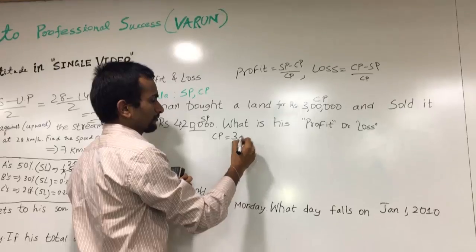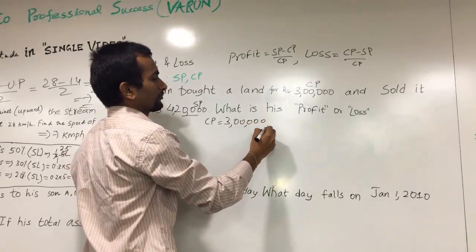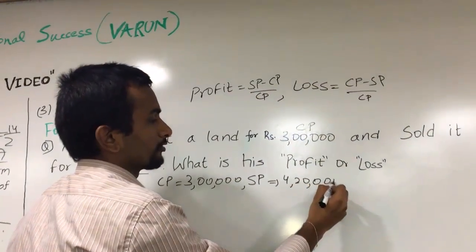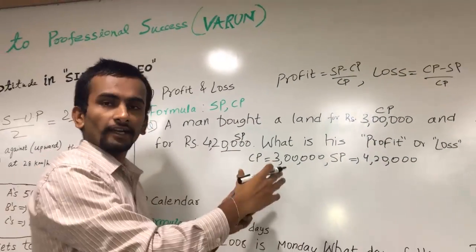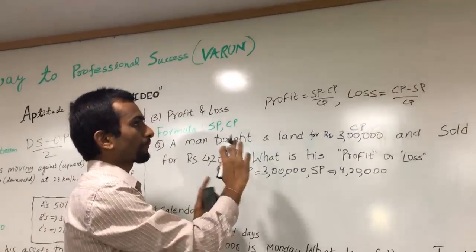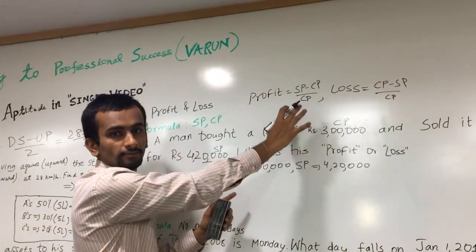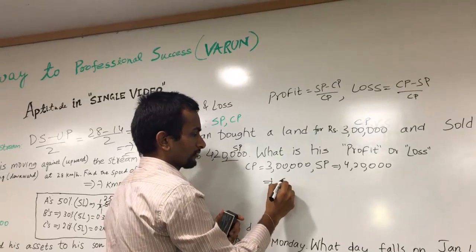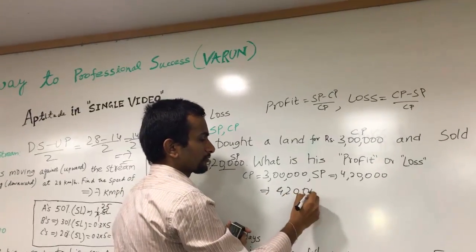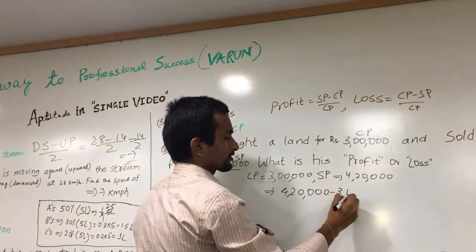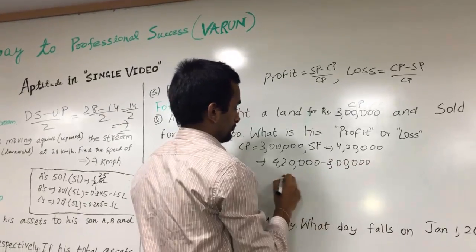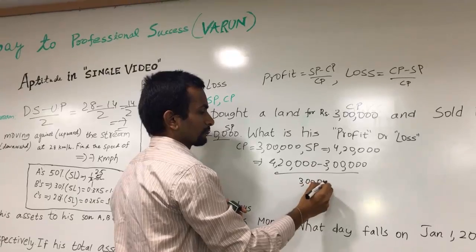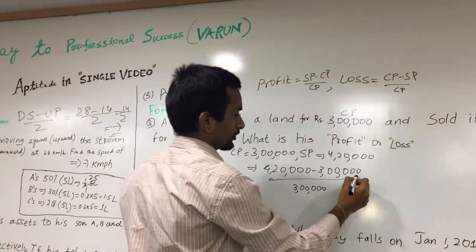So cost price is 3 lakhs. Selling price is 4 lakhs 20,000. So as selling price is more, I think it may be a profit. So we'll apply the formula. Profit is equal to (SP minus CP) by CP. So SP is 4,20,000 minus 3 lakhs by CP. Again, it is 3 lakhs into 100.